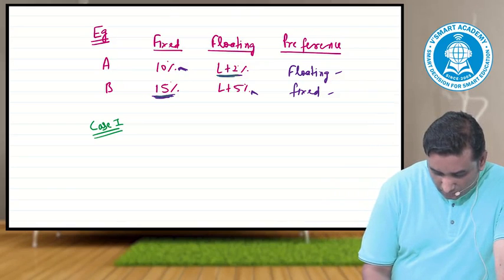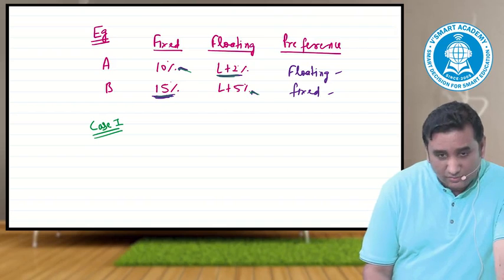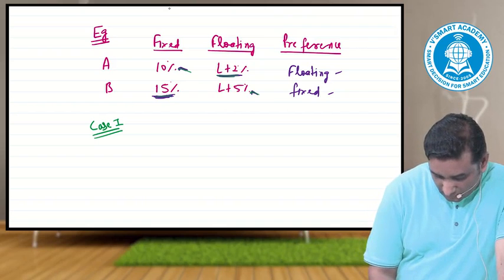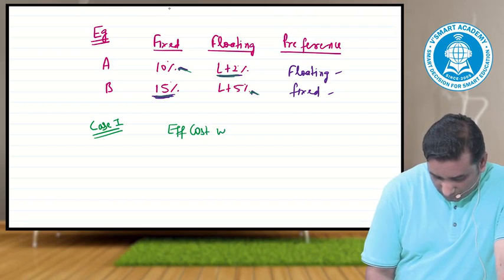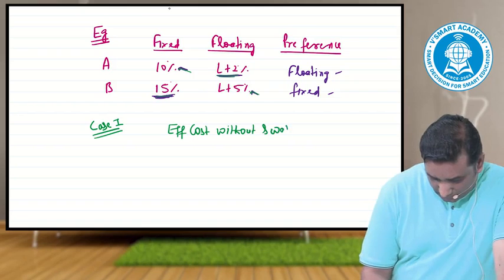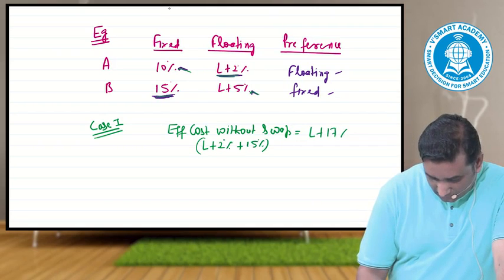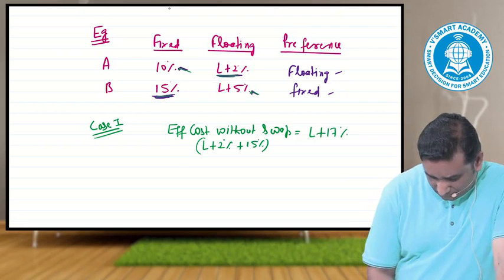What would be the effective cost if they do the opposite? Let's put down the answer. Answer would be effective cost without swap. If you do not take a swap, L plus 2 plus 15, the cost comes as L plus 17.